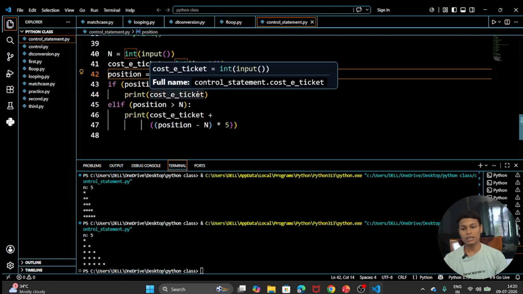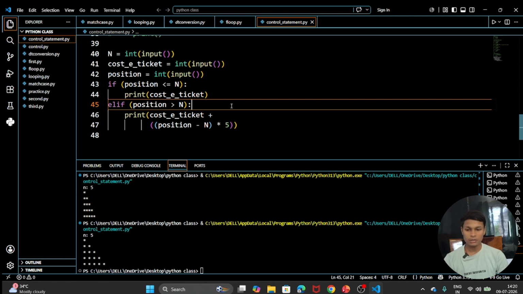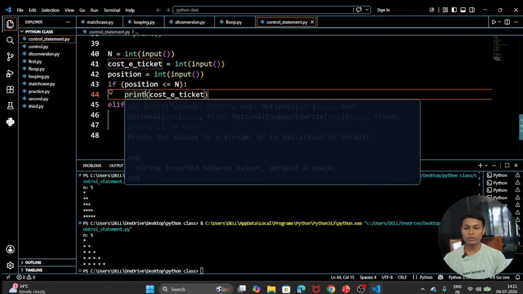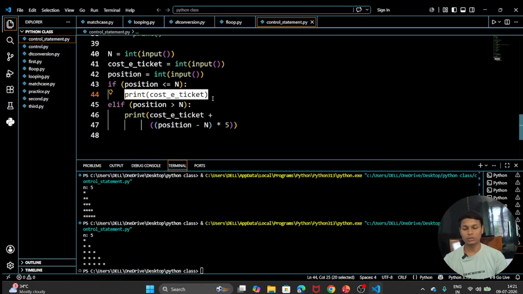If the position is less than or equal to n, where n is the number of tickets. Let's take the number of tickets as 5 and the position as 5. It means the person is able to take the ticket, because 5 tickets were there and 5 persons were there, so every person is able to take a ticket. So what we are going to do is print the normal cost, that's the economic ticket. The cost of the economic ticket will be taken from the customer.